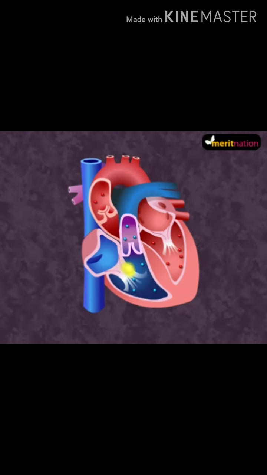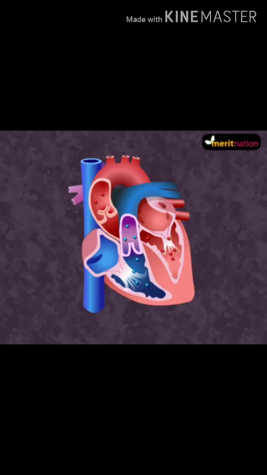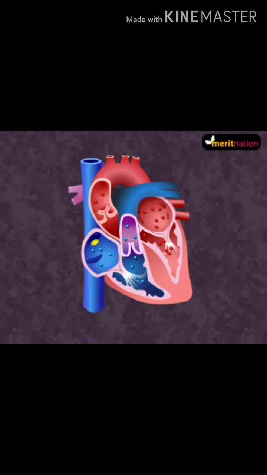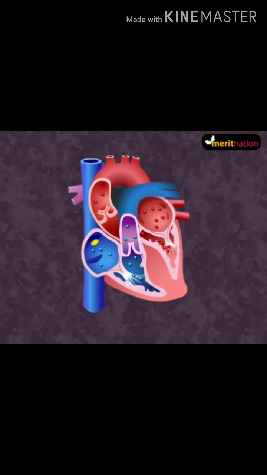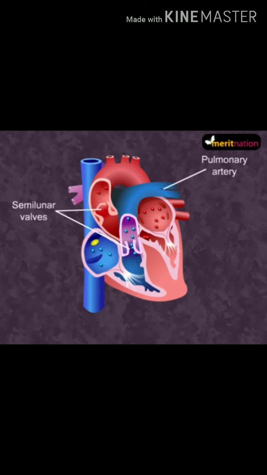The AV node, as shown here, picks up the signal and then conducts it throughout the ventricles. This stimulates the ventricular contraction, and as the ventricular contraction increases, the ventricular pressure causes the closure of AV valves. Now this continuous contraction causes a further increase in ventricular pressure. What will happen because of this? It will open the semilunar valves and the blood flows into the pulmonary artery and the aorta. Now this closing of AV valves results in producing the first heart sound, lub.